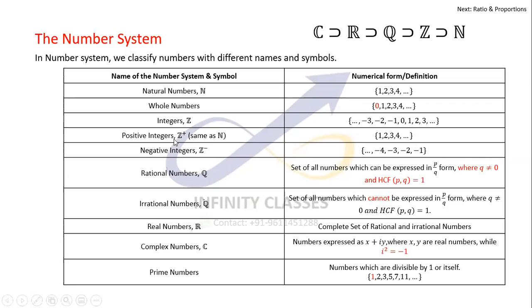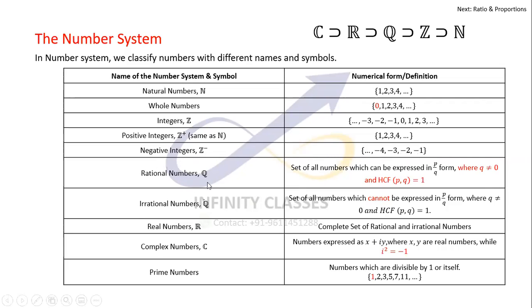The positive integers, represented by Z plus, are nothing but the same as natural numbers. Some people sometimes get confused whether 0 is included in the set of positive integers, that is Z plus, or not. I have to make this clear that 0 is not included in this set. So we have to be a bit careful while we are including these. Negative integers are just the negative numbers like -1, -2, -3, and so on till minus infinity.